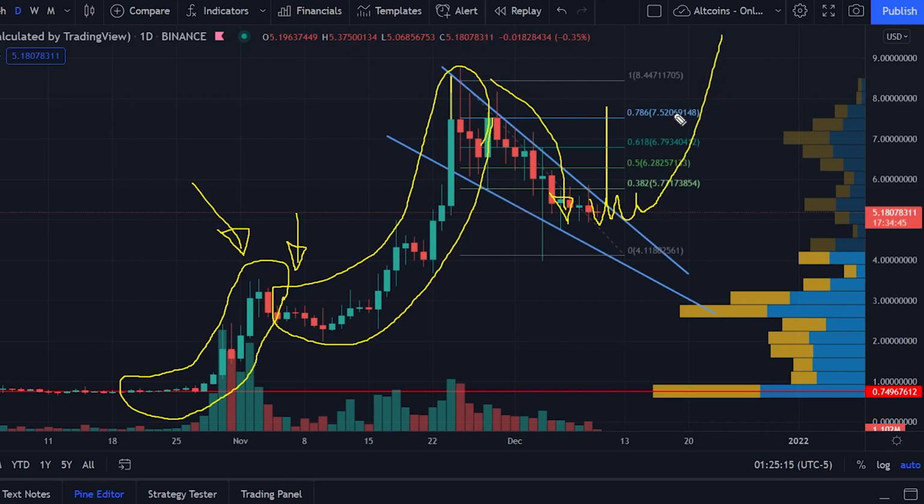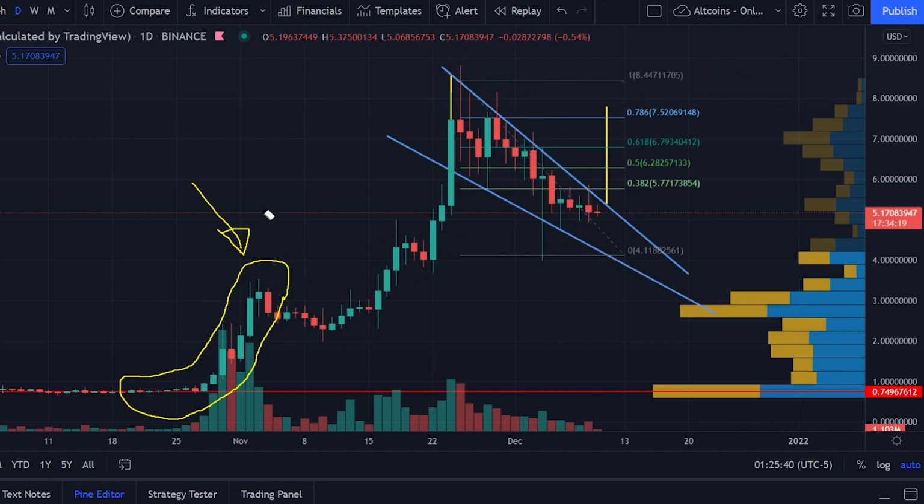That is if Bitcoin does not dump, right? If Bitcoin dumps, then we will see lower prices. But from the bullish case, my medium-term price target for Sandbox is sitting at the price target for this falling wedge pattern, right? And my price target for this falling wedge pattern is about $7.50 or about $8, right? That is my bullish price target for the medium term.